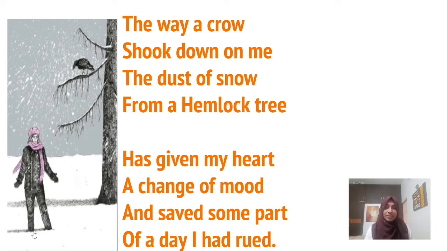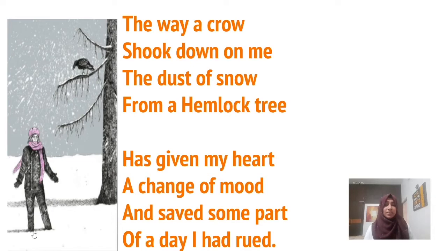And he is ready to utilize the other part of his day. So that is the plain meaning of this poem. So the poet who was very sad, who came out from his house, at that time a crow shook down the branches of a hemlock tree and some fine particles of snow fell on his body. That changed his mood from sad to happy, and now he is ready to utilize the other part of his day.